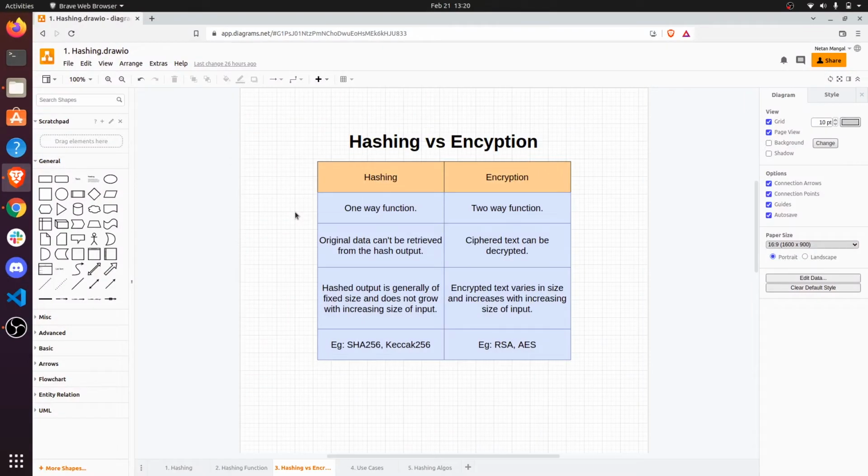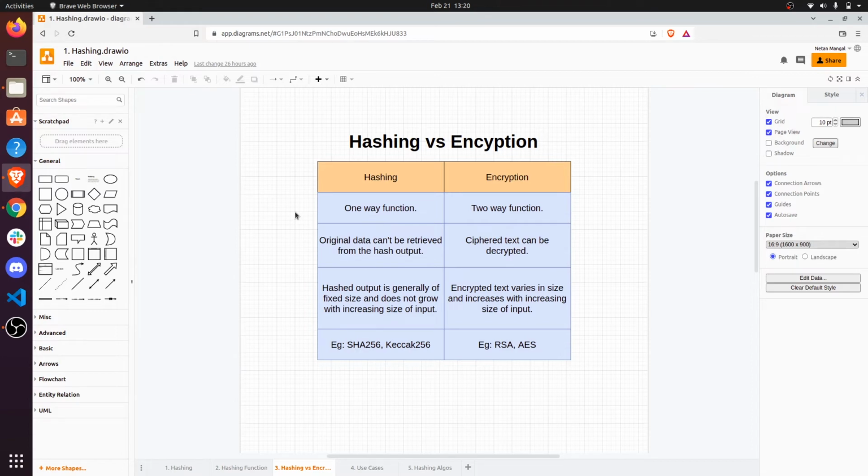Next, we'll have a look at hashing versus encryption. Usually, beginners in cryptography and blockchain use the terms hashing and encryption as synonyms. However, they are significantly different. A couple of differences are listed here. Hashing is a one-way function, whereas encryption is a two-way function. It essentially means the original data can't be retrieved from the output hash, whereas in the case of encryption, we can decipher the text to get the original message back.